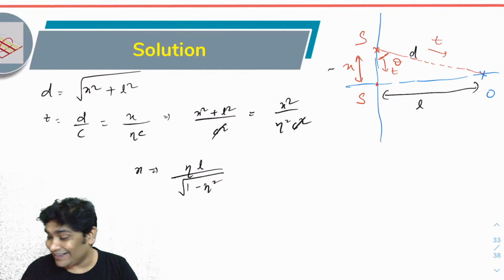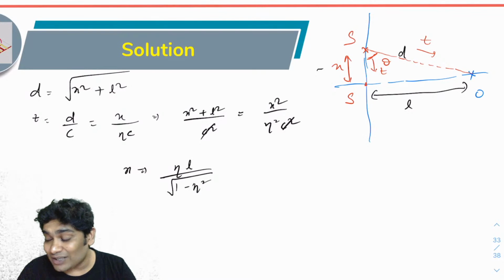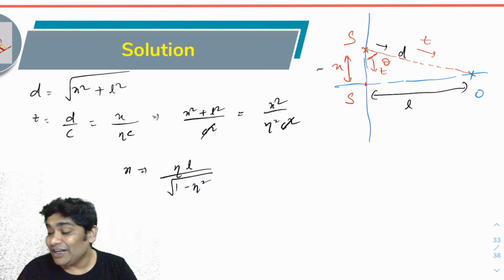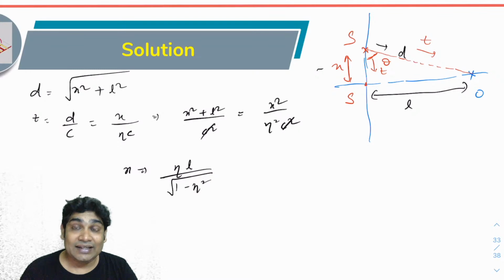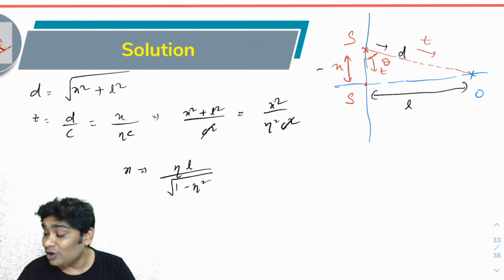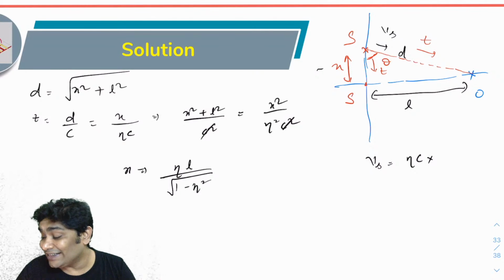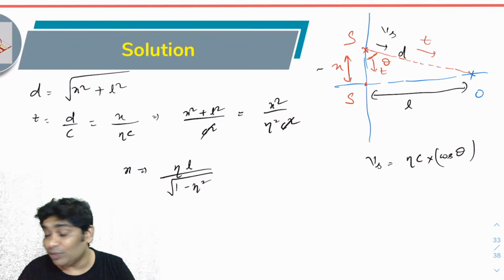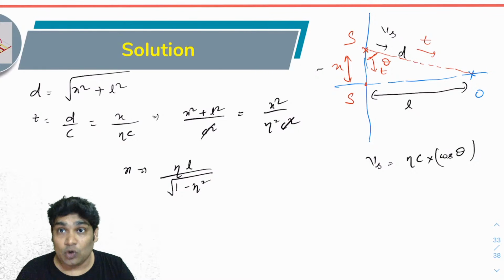Once I have x, now the source must have emitted that sound here. If it emitted that sound here, then the velocity of the source along the line joining the source and the observer would be Vs, taken as beta c into cos theta. So cos of this theta would be x over d.